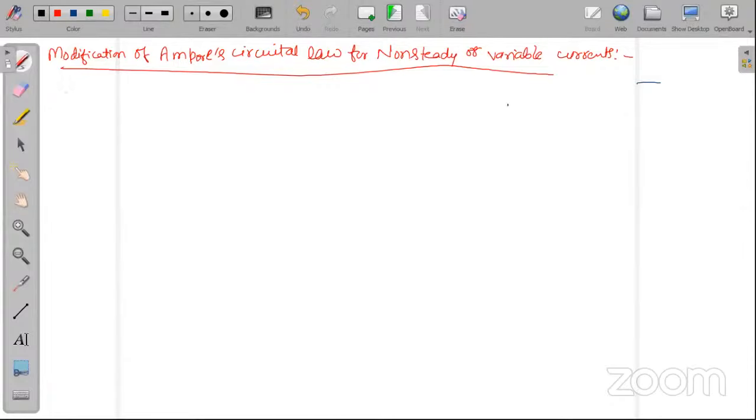Let me write down the Ampere circuit law in vector form. That was B dot dl over a closed path is equal to mu naught I. This was Ampere's circuit law. Now what you can see from this, if I is equal to 0, this will mean that B is equal to 0. Would you agree with this? Yes, sir.